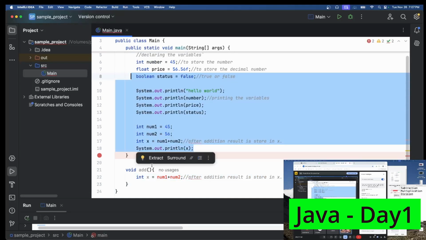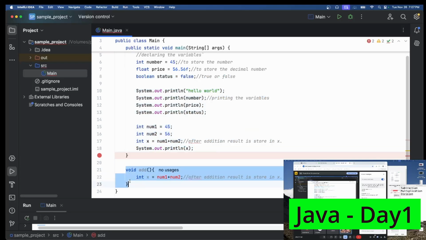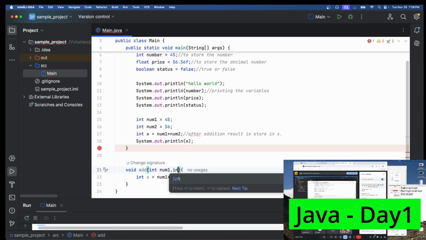Okay, so now what I need to do is add a parameter. Parameter means whenever I am calling the function, I have to pass these values. For example, within the brackets I need to mention integer num1 comma integer num2.